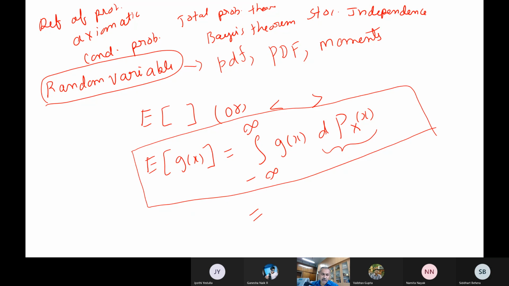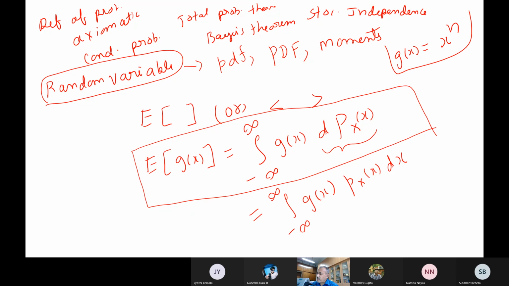Finally we have said that this can be written as the integral from minus infinity to infinity of g of x times p of x dx. This is what we call the Riemann-Stieltjes integral. Moment of inertia and all those things are also examples of such integrals. Now to find moments, we take g of x as x to the power of n itself.